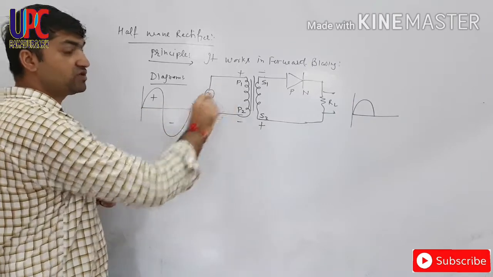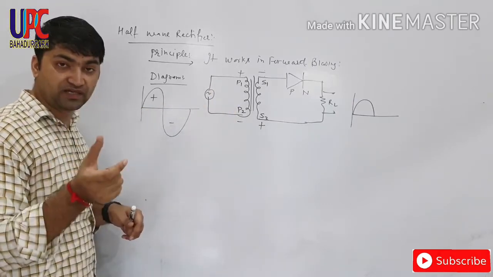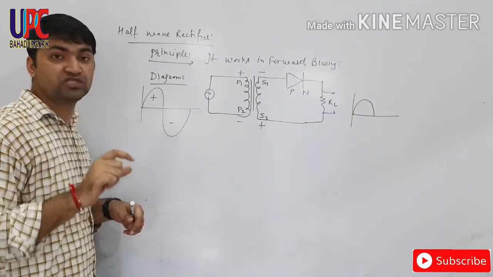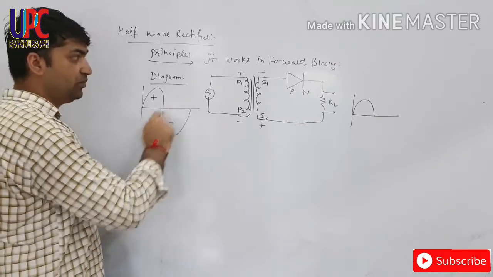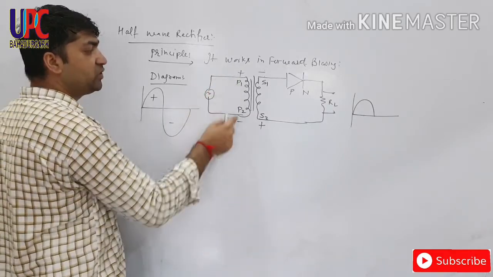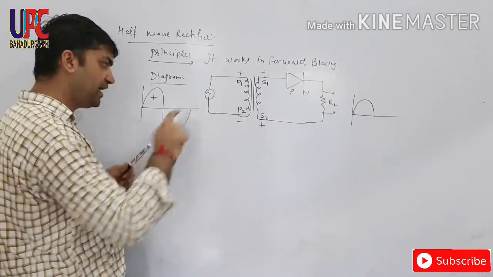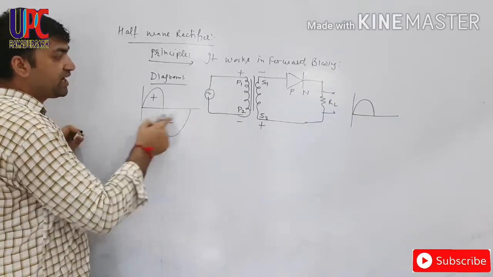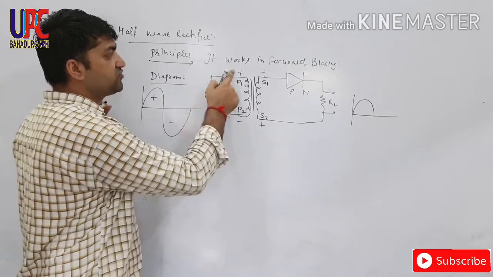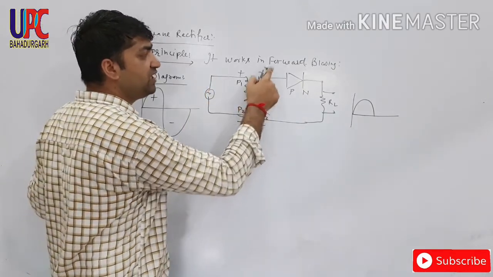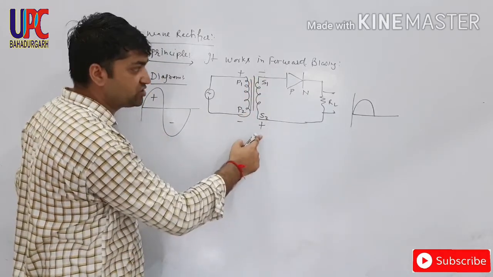Because here we used coil, and coil means inductor. Inductor is that electrical device which opposes the flow of current. So it will oppose, and the polarity generated will be negative and positive, and vice versa for negative half cycle. During negative half cycle this will become positive, this will become negative, and due to mutual inductance S1 will be negative, S2 will be positive.